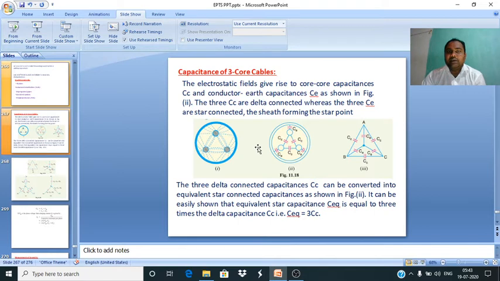How the capacitance is formed, and how many capacitances exist, is also very important. Capacitance of three-core cable.